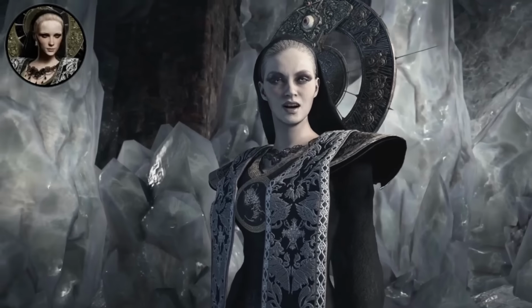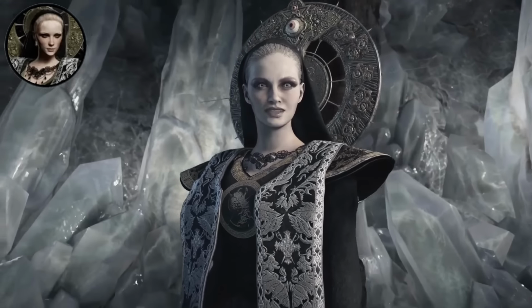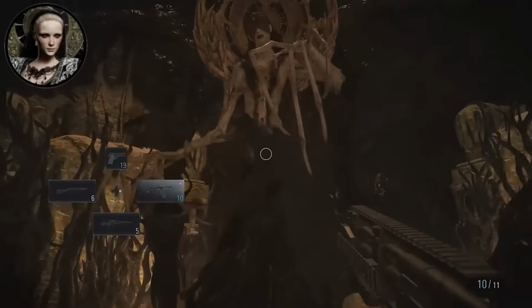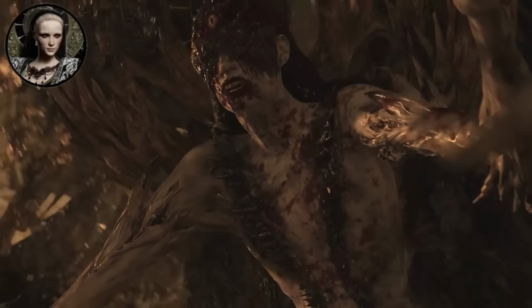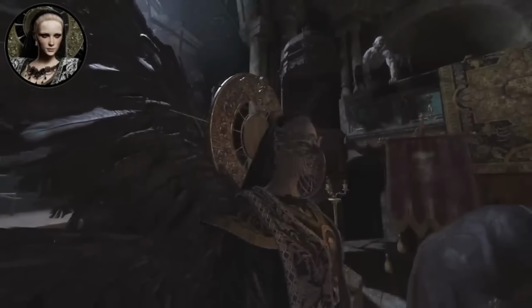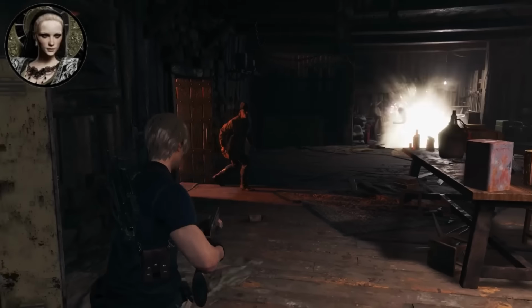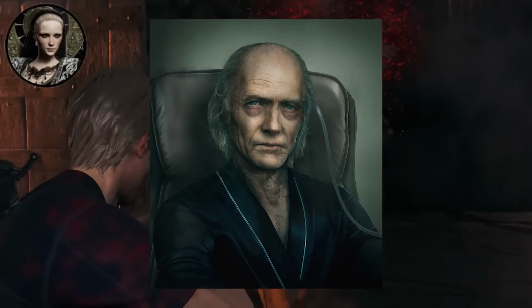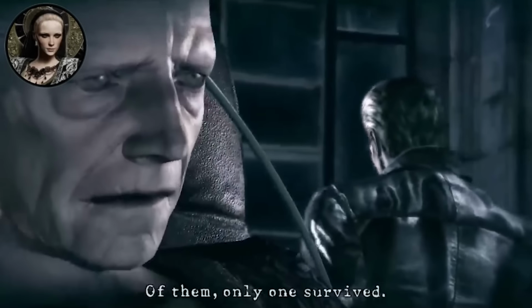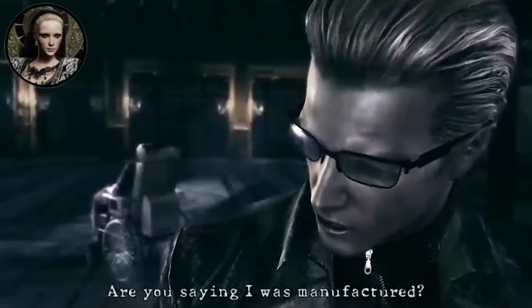Miranda essentially turned herself into the ruler of this isolated community, positioning herself as a religious figure they called Mother Miranda, while secretly conducting her twisted resurrection experiments. Miranda wasn't working alone. She had a student, a young researcher named Oswald Spencer, who was fascinated by her work and her vision of creating superior beings through biological manipulation.